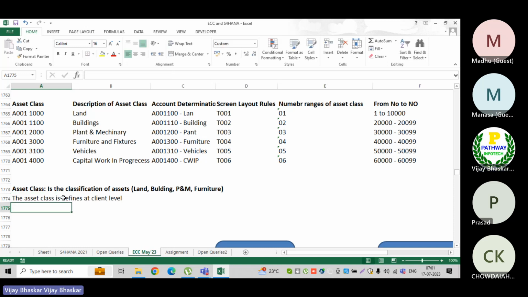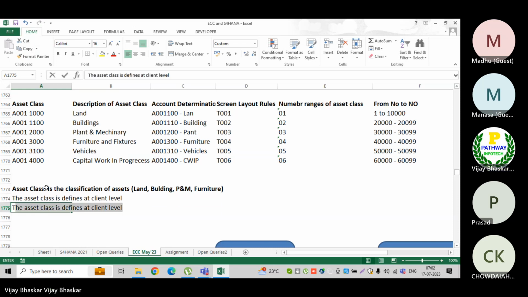Let's say I have 10 company codes, and they follow different depreciation areas, one India, another Singapore, another Thailand. If I have defined one asset class as plant and machinery, I can use the existing asset class for all my company codes. That is the reason the asset class is defined at client level.